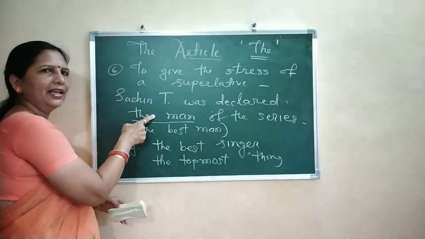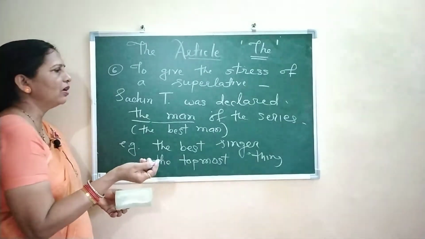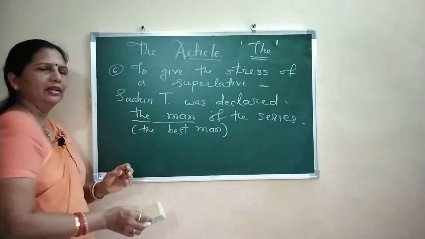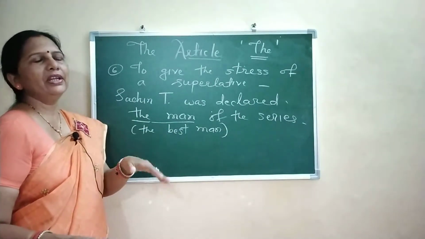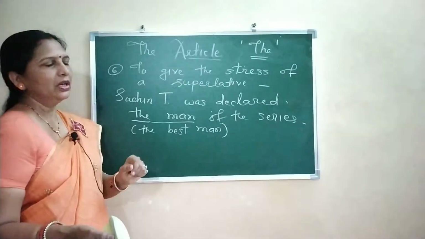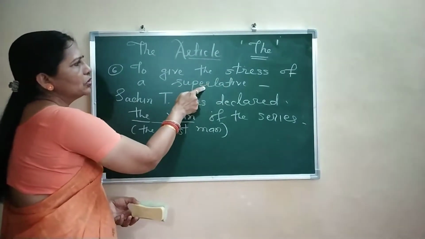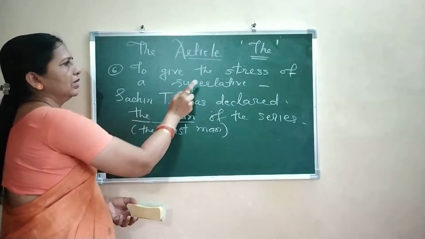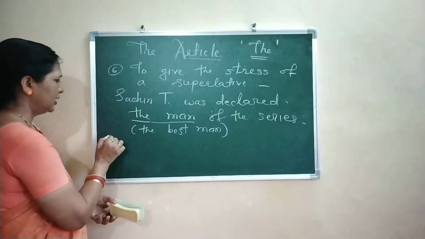हा बेस्ट शब्द इथे लिहिलाय का? नाही. पण अर्थ काय आहे? This award, man of the series, is given only to the best player. And so, when you say the man of the match, it means the best man of the match. When you say he was the singer of the day, it means he was the best singer of the day. So this superlative is not used, but the stress of superlative is conveyed by the use of the. द लिहिल्यानंतर हा सुपरलेटिव्हचा अर्थ इथे आपोआप येतो. सो दिस इज नंबर 6.